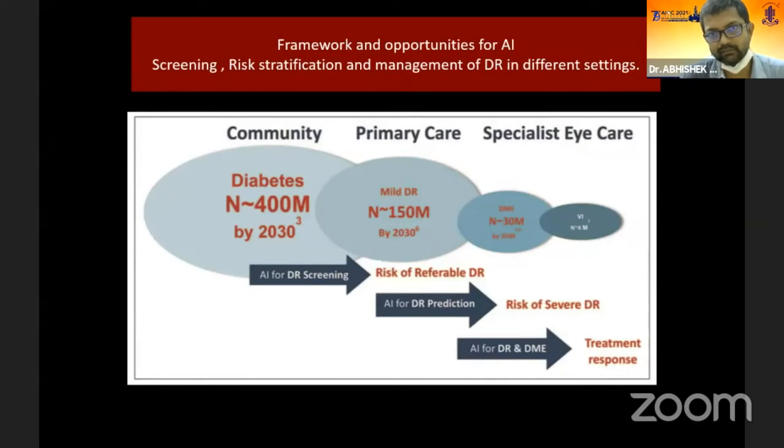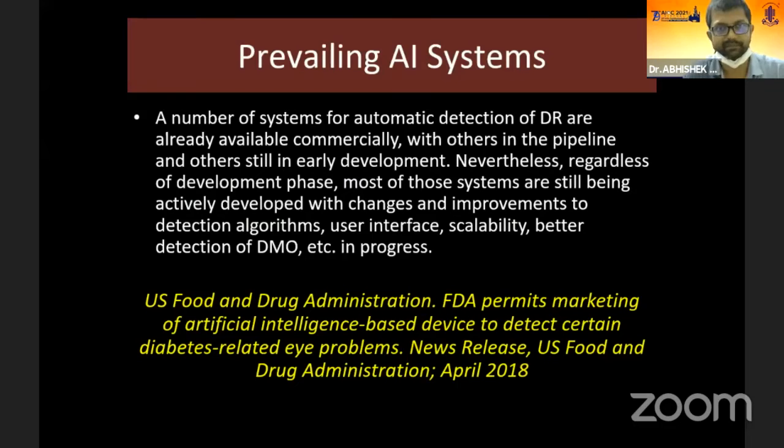Now, whenever we are developing a framework of opportunities for AI, we have to stratify it also. We can use an AI for DR screening. And once we have passed this screening and identified the patients who are at risk, then we can develop another AI for DR prediction. So this is another model. And once we have an established case, we are likely to establish another AI for DR and DME. So it should be a stratification level.